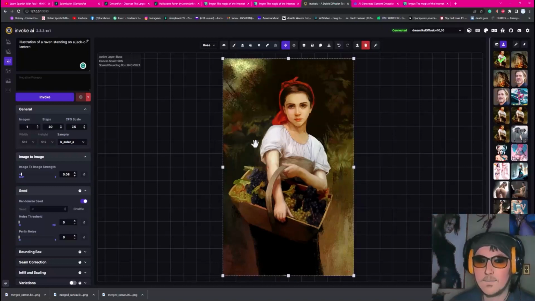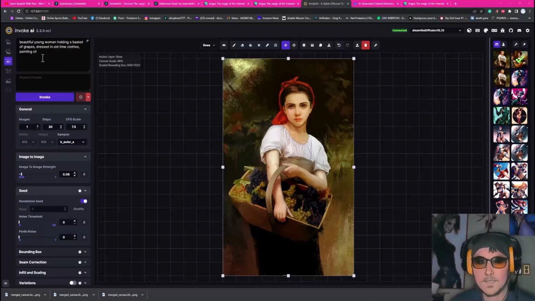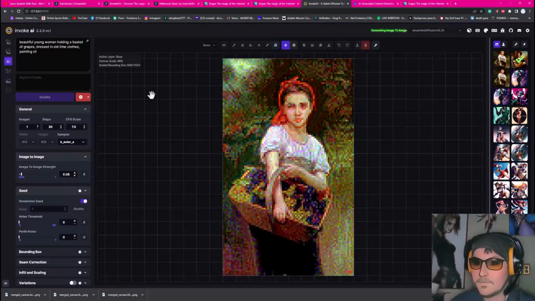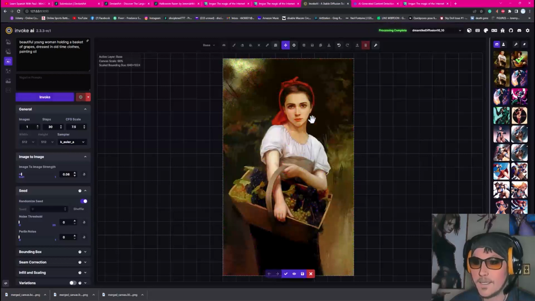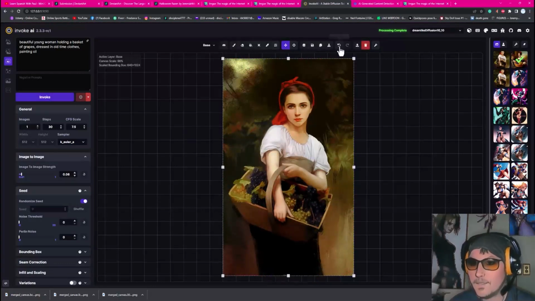Boom, I did this original painting at 0.08, and all I said is, matter of fact, here, I'll just get the exact thing, right, where I just say, beautiful young woman holding basket of grapes dressed in a bottle. You can read it if you can, anyway. So there it is, and then I have it at a 0.08, and then I invoke it, and you're going to see it's going to look almost exactly identical. Look at that. It hardly did anything to it at all.